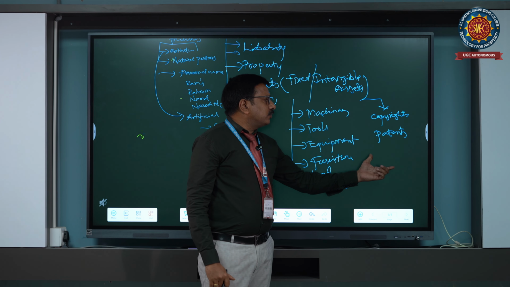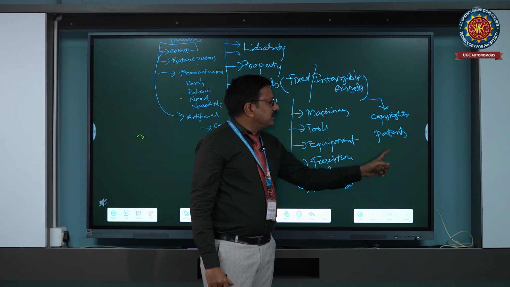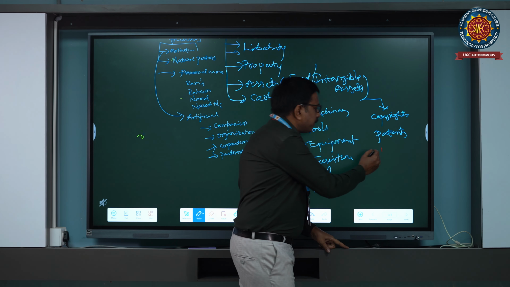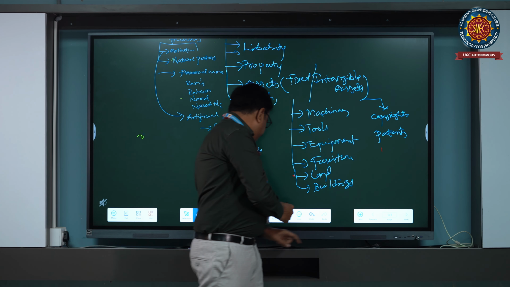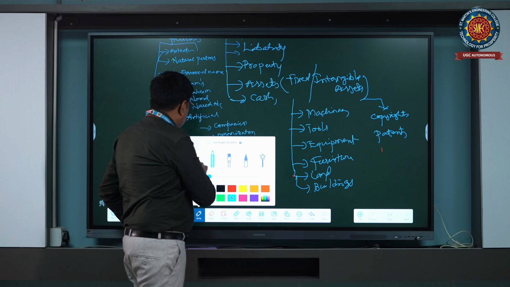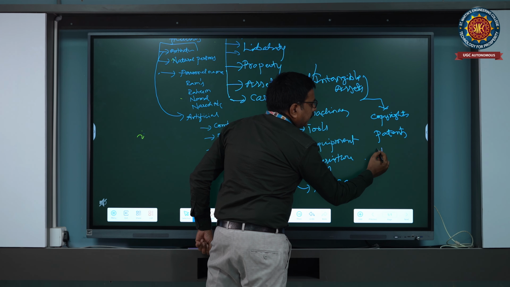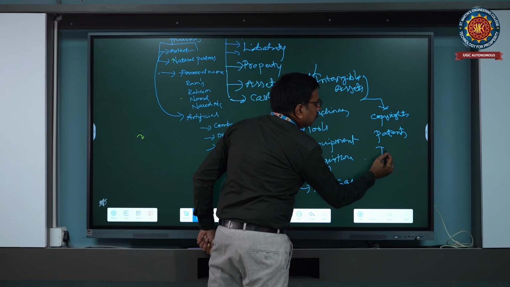So that we are going to consolidate in our accounts. In intangible assets here we have not only copyrights and patent rights. Here we have intellectual property rights, copyrights and patents.